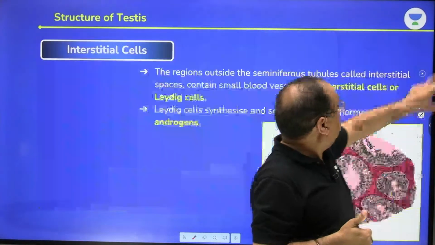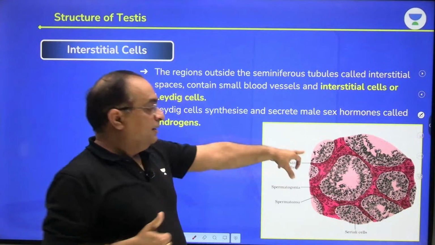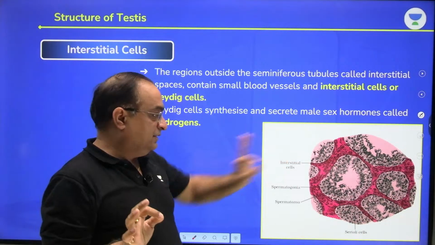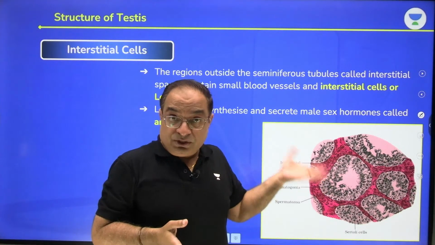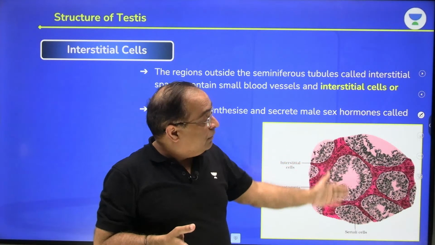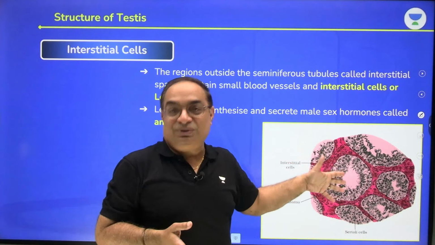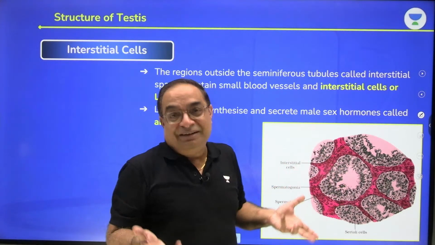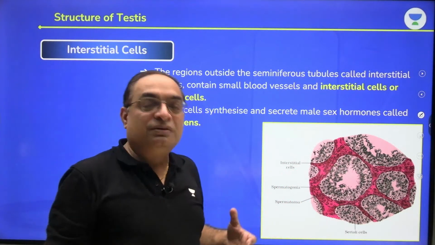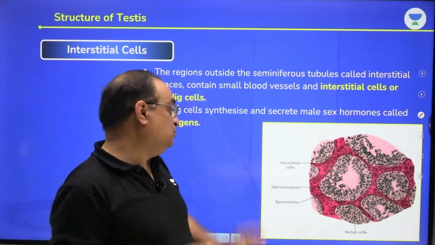Let's proceed forward. This diagram is from NCERT. The diagrams which I have shown you just now and the diagram of the transverse section of the testes or the tubule which is mentioned in NCERT, things are not very clear. So my aim is always to make the things clear to you people.